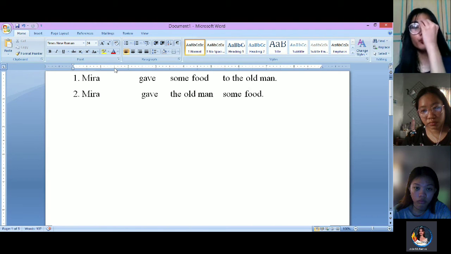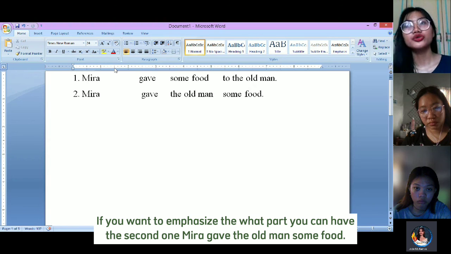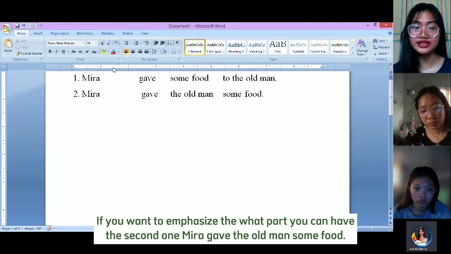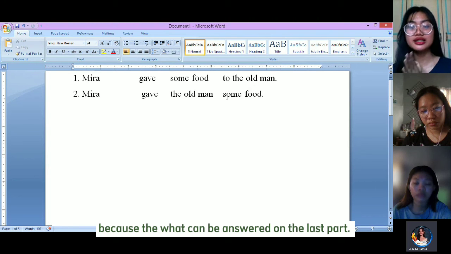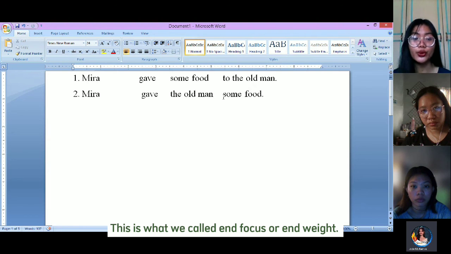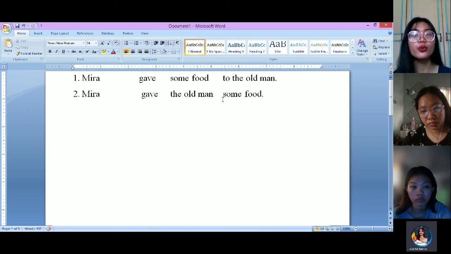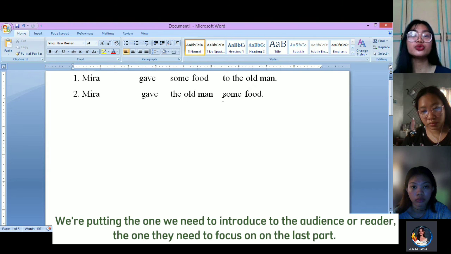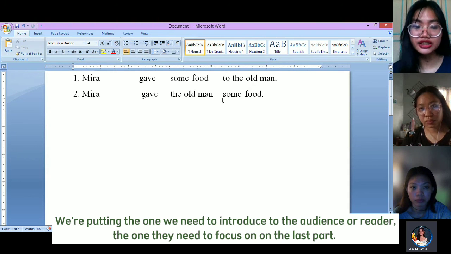So, if you want to say the what part, you can have the second one, Mira gave the old man some food, because the what can be answered on the last part. This is what we call the end focus or end weight, meaning that we're putting the one that we need to introduce to the audience or the reader, the one that they should have their focus on, in the last part of the sentence. Is that clear, class?